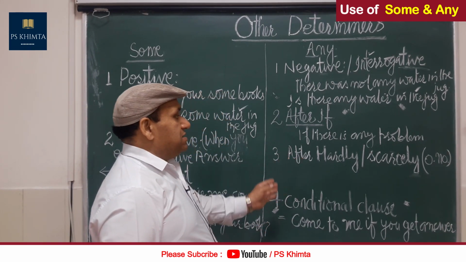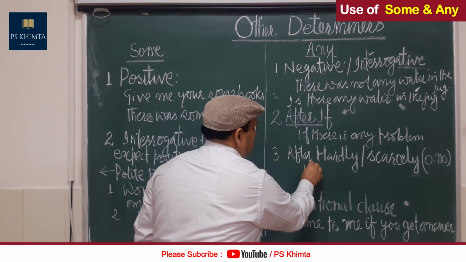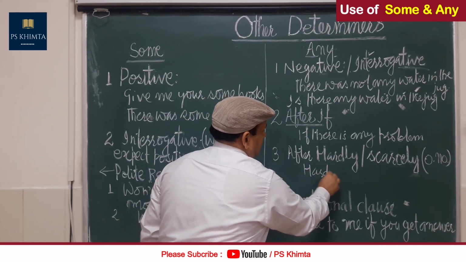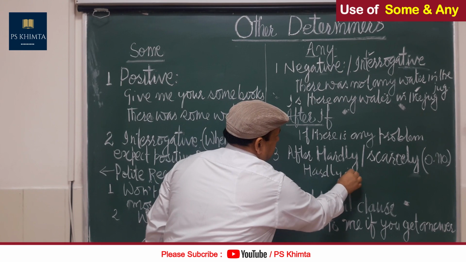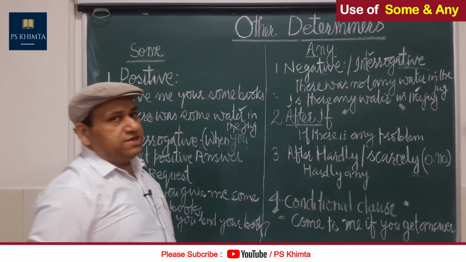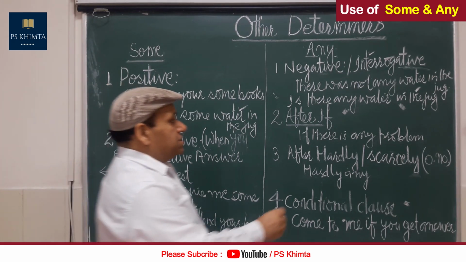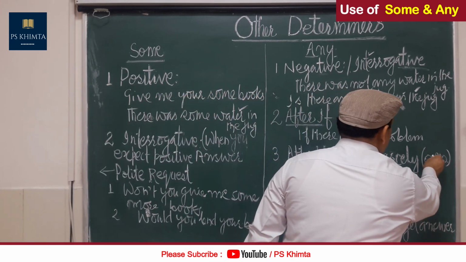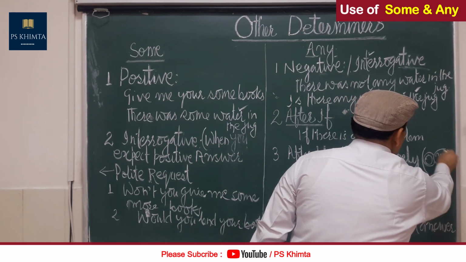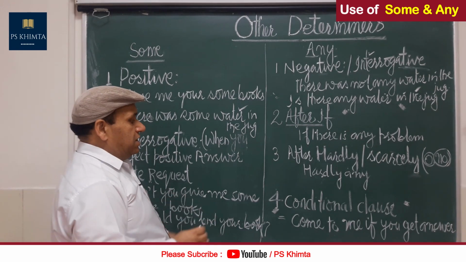After hardly, scarcely, we generally use hardly any matter. Hardly any matter, like this. After hardly we use like this, scarcely any, hardly any, because this means zero number. When the number is zero, we use hardly any.